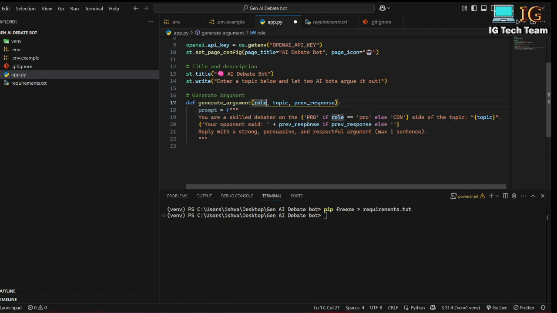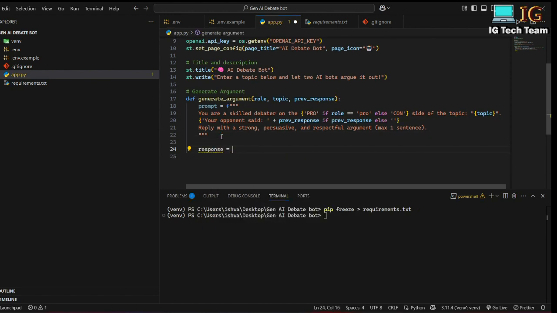That means pro means positive response, con means negative response, and also I am providing the previous response so that it can create good content looking into the previous response. So your opponent said this, and you have to reply with a strong, persuasive, and respectful argument. That means I will be passing this text to my model, and it will generate the response. So this is the prompt.